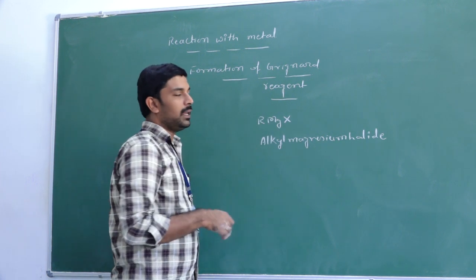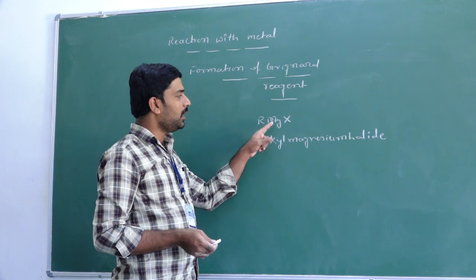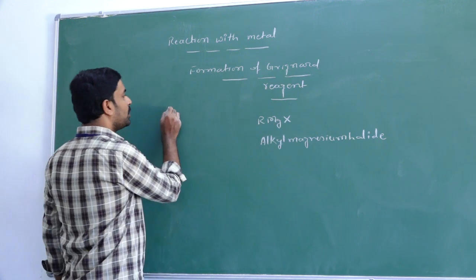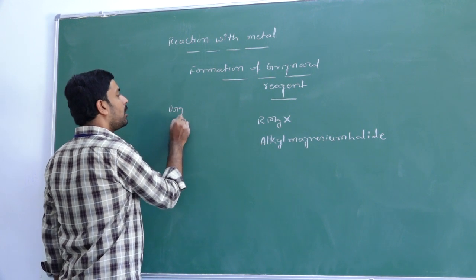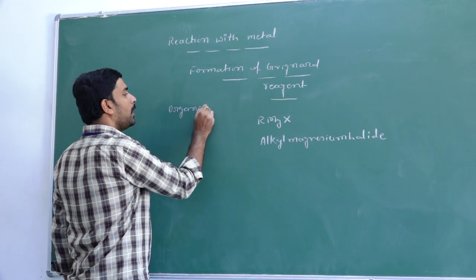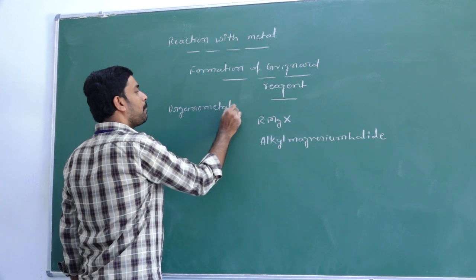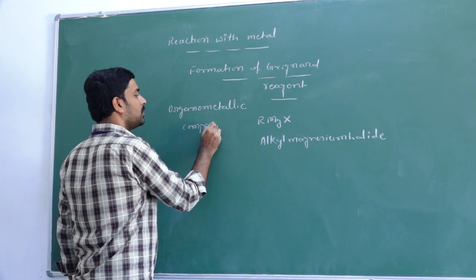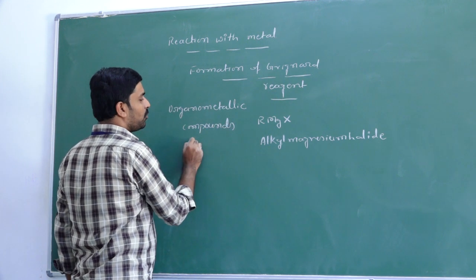If in any molecule you have bonding between a metal and carbon, such compounds we call organometallic compounds. Organometallic compounds are nothing but what?